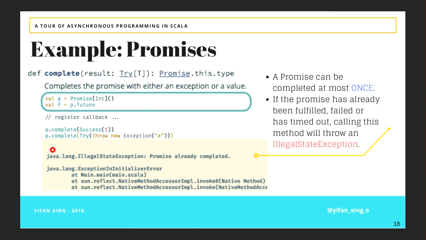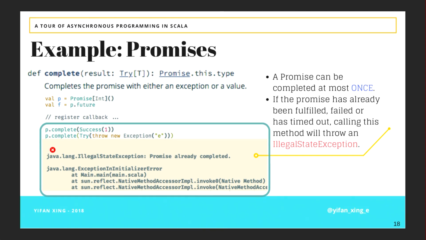Then you can register some callbacks telling it what to do after your future is being completed. After that, you're saying, OK, I'm ready. I'm going to complete this promise. Now, when you first call complete, you're fine. But then the second time, if you try to call complete on the same promise, you will get an illegal state exception because you can only complete your promise once.